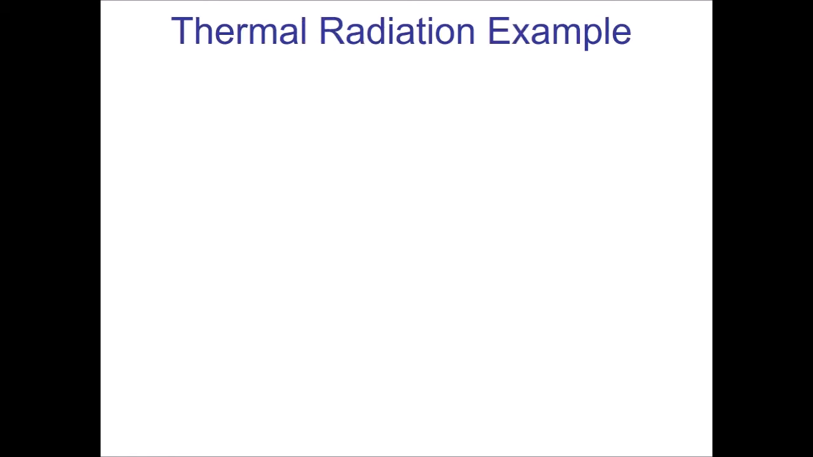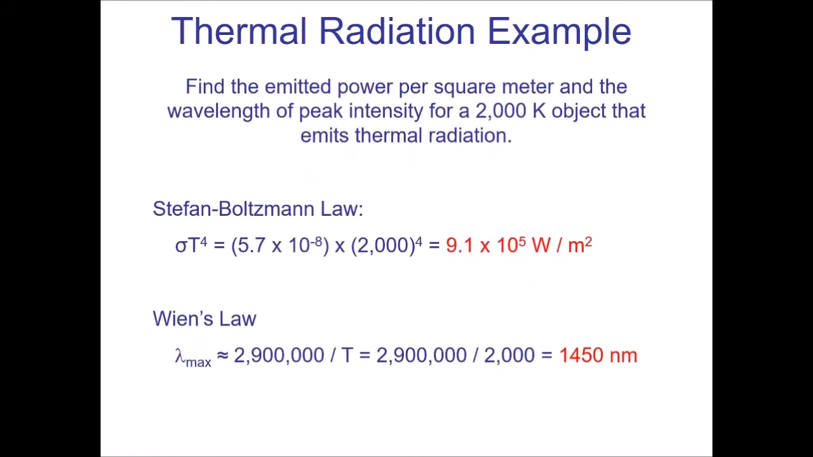Let's look at an example. Say we are dealing with a 2000 Kelvin object. What would be the emitted power and what would be the peak wavelength? So I take my sigma value here. That never changes. It's always 5.7 times 10 to the minus 8. You put your temperature in here, raise it to the 4th power. Make sure that's Kelvins. What we get out of this when you put this in your calculator is 9.1 times 10 to the 5th watts per square meter.